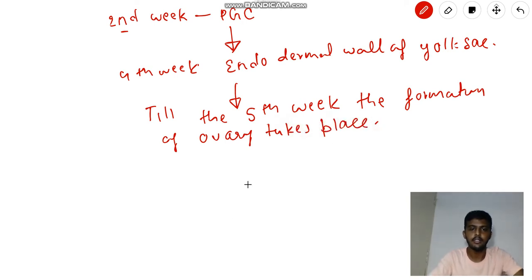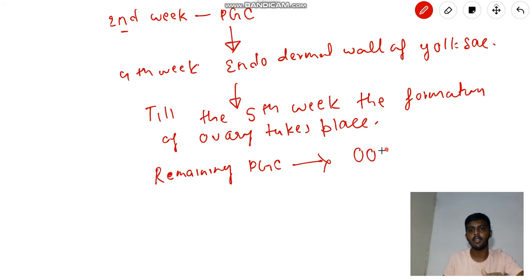So this is a process. But how is oogonium cell formed? The remaining primordial germ cells, please do remember, the remaining primordial germ cells are going to form oogonium, and this will happen within 3 months of pregnancy.